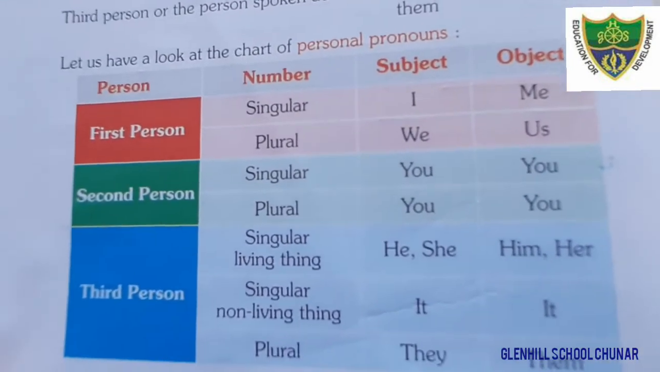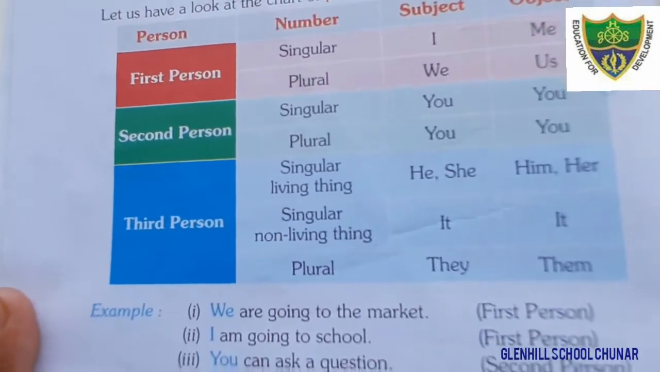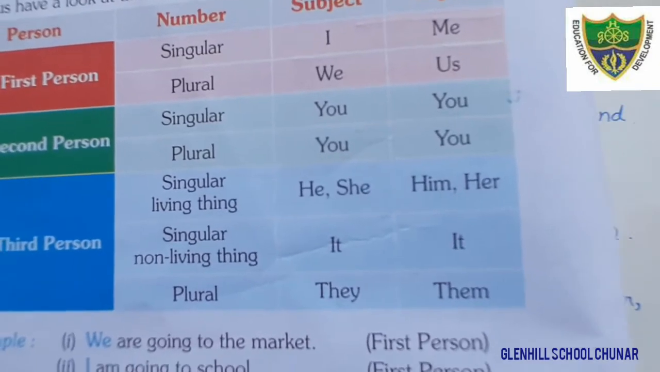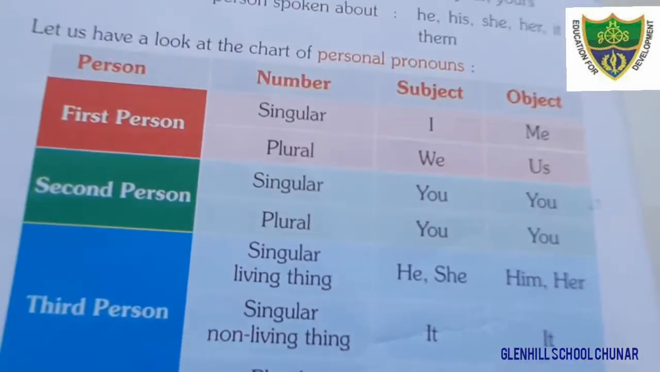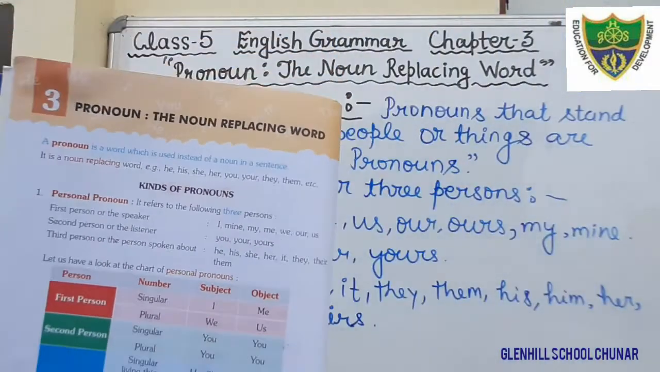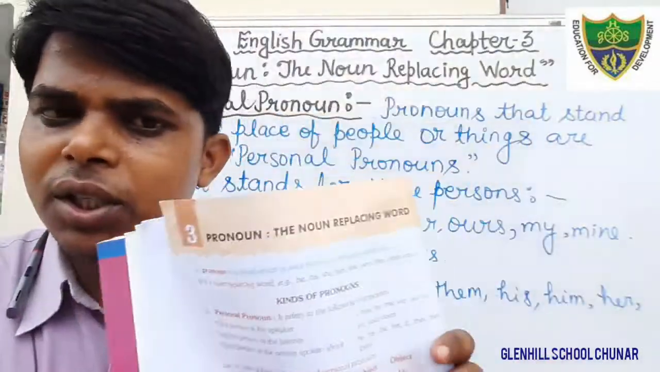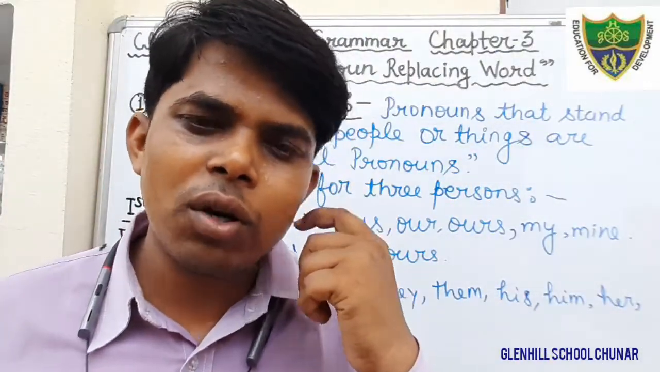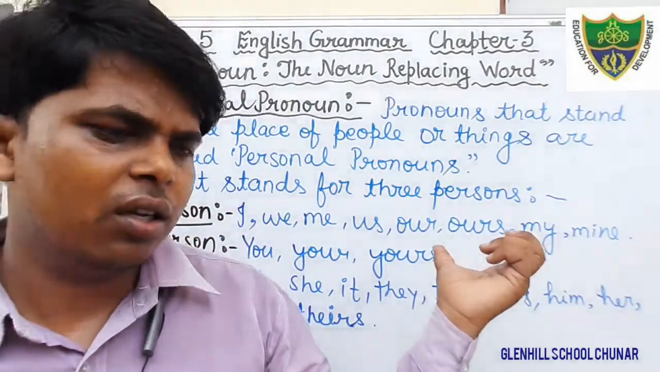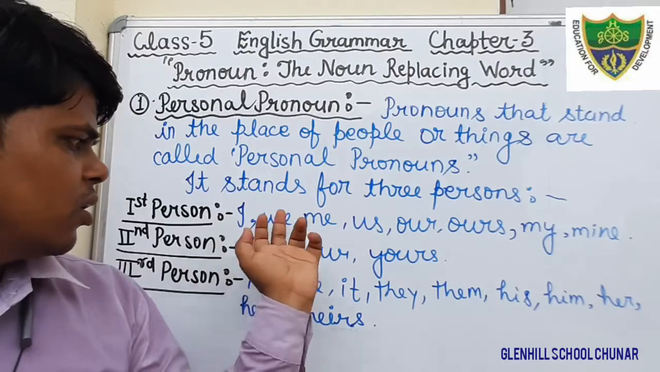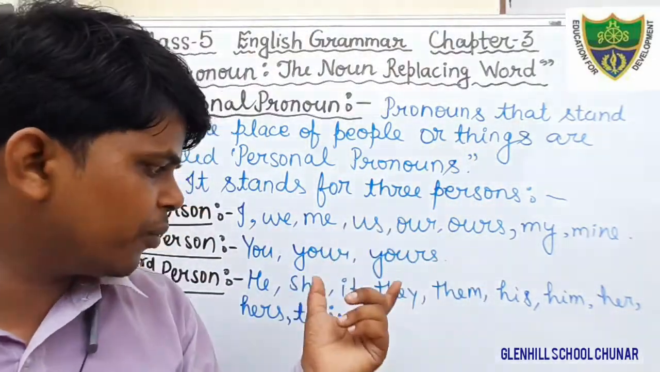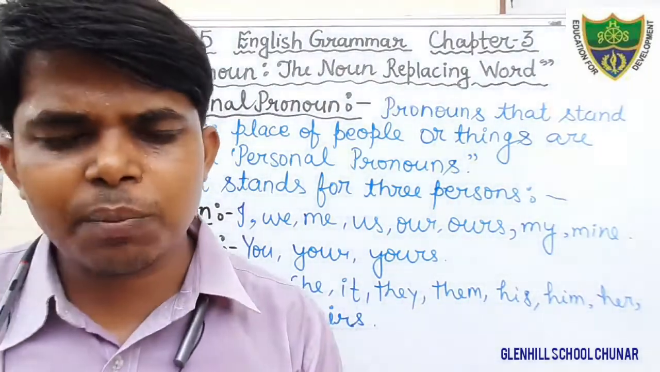Okay, and just see third person pronoun: he, she, it, they, and third person object: him, her, it, them. Okay, students, you can also learn what are the pronouns we keep in the category of first person, what are the second person pronouns, and what are the third person pronouns. I have given in detail. These words are known as first person pronouns, these words are known as second person pronouns, and these words are known as third person pronouns.